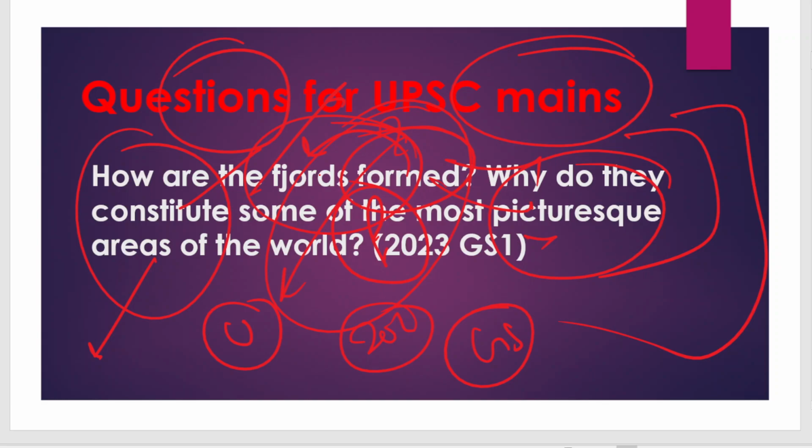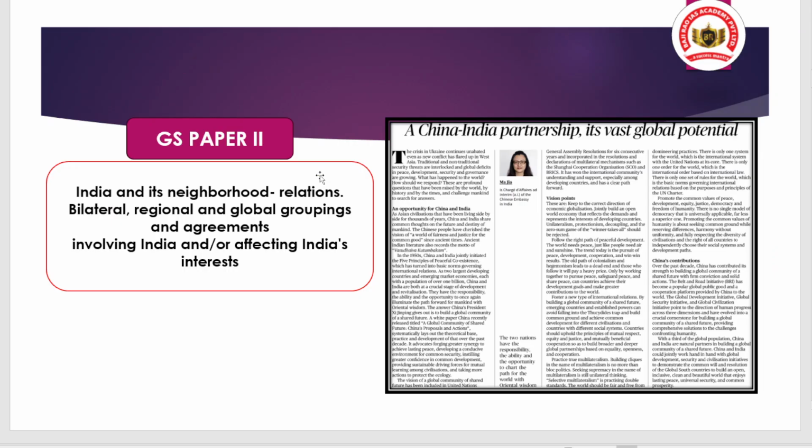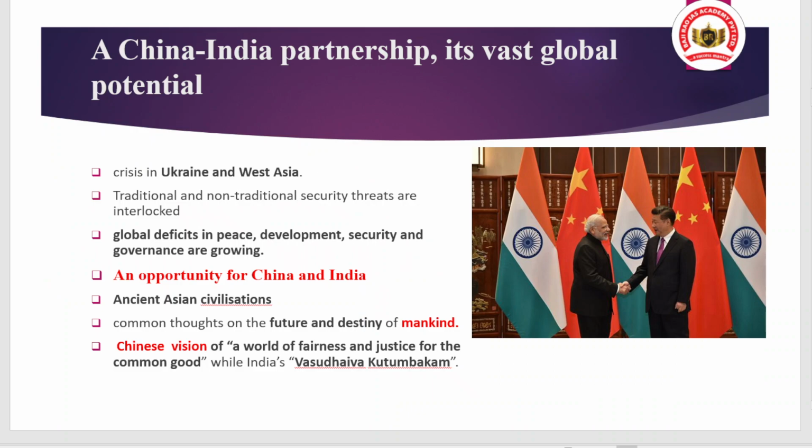Now we are shifting to the article discussion, and the first article will be related to GS Paper 2. Before starting with the basic context, we want to ask you a question. When we talk about India-China relations, does the present trend resemble the past?